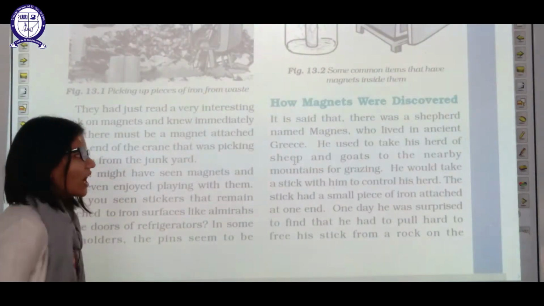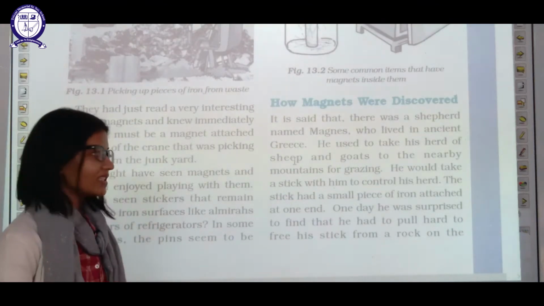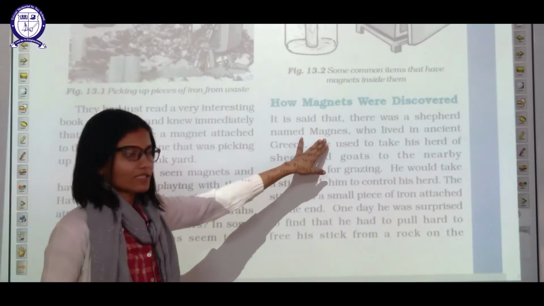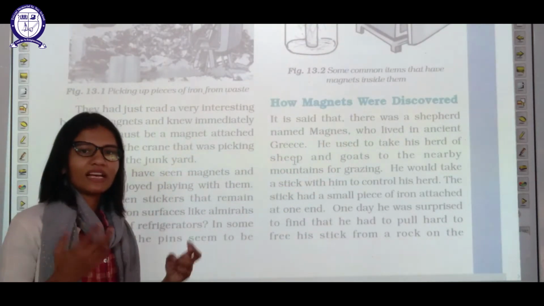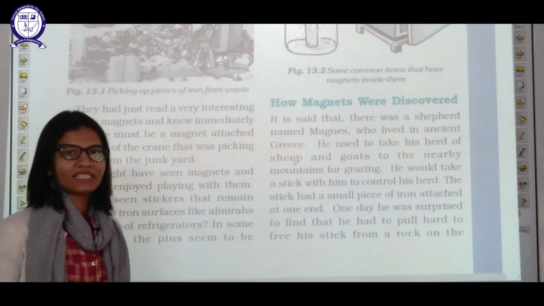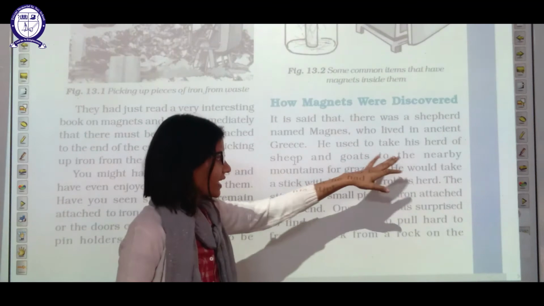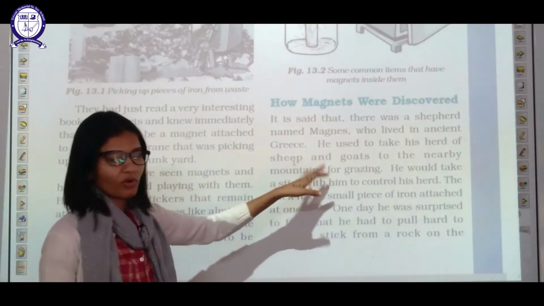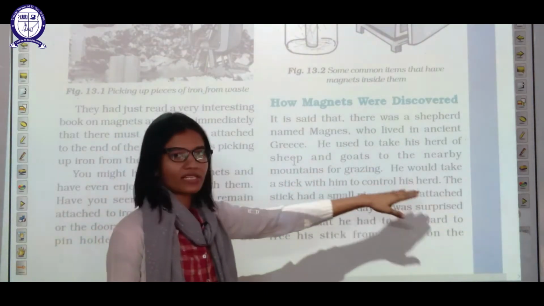So how were magnets discovered? There is a story behind this. Let us study this story. It is said that there was a shepherd named Magnus who lived in ancient Greece. We know that much of the history of science lies in Greece. He used to take his herd of sheep and goats to the nearby mountains for grazing. He would take a stick with him to control his herd.